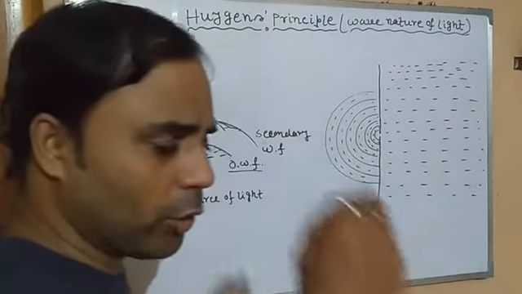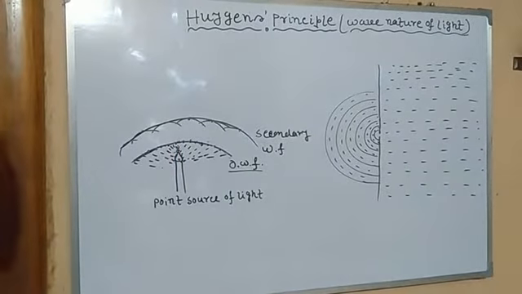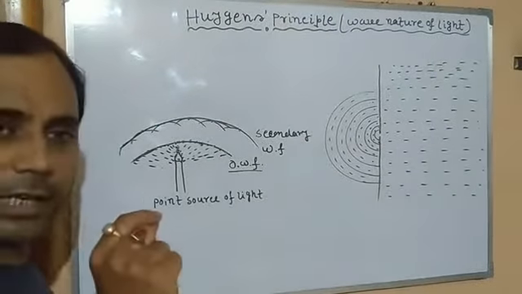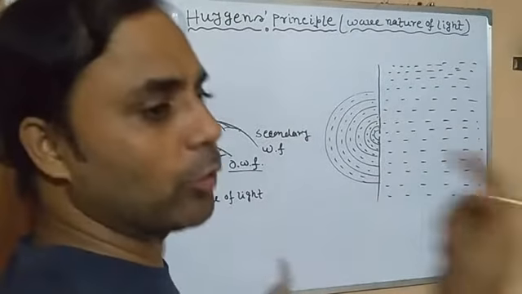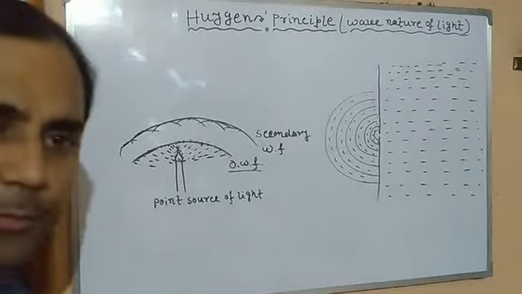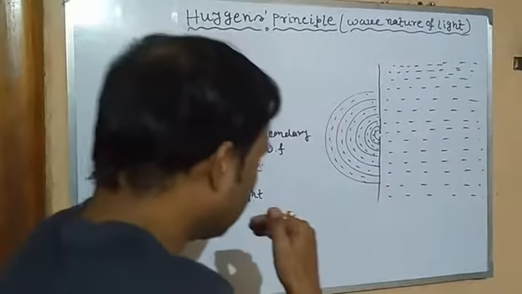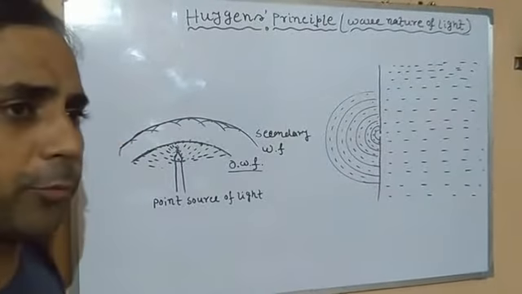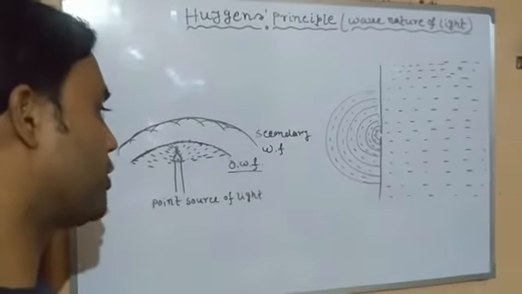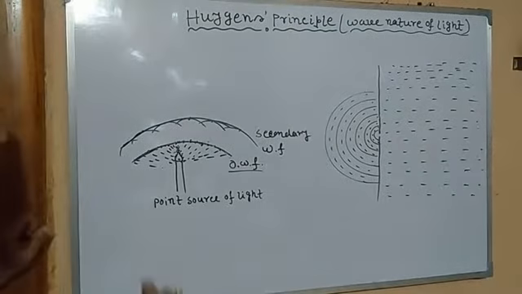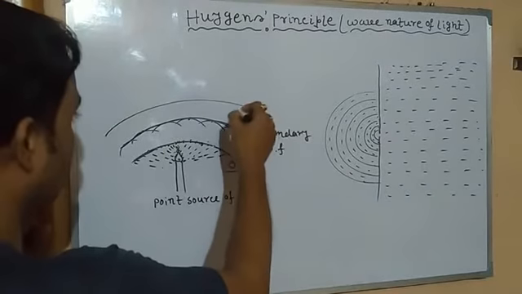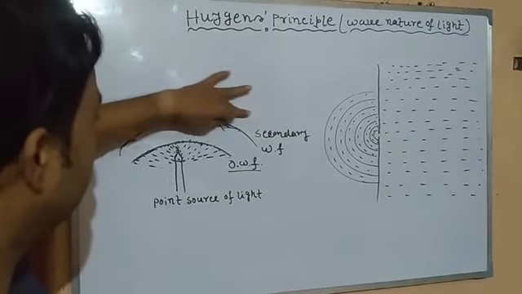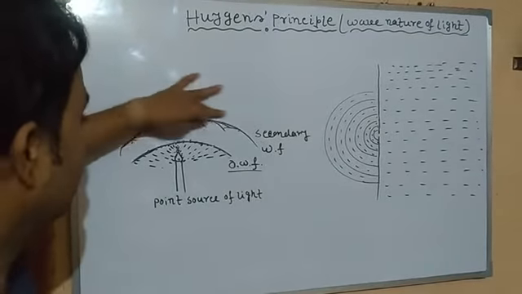So each and every point on the original wavefront, in the case of a light source, behaves as a secondary source, a secondary point source, which is going to produce a further wavefront, called the secondary wavefront. And the secondary wavefront moves in the same direction as the original wavefront, with the same velocity. Clear? If the intensity is enough, they will produce a further wavefront, isn't it? So this is Huygens principle.